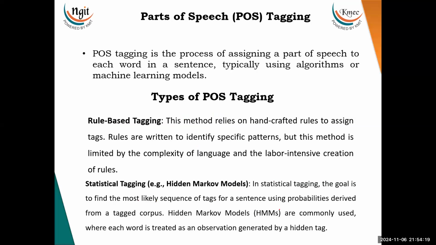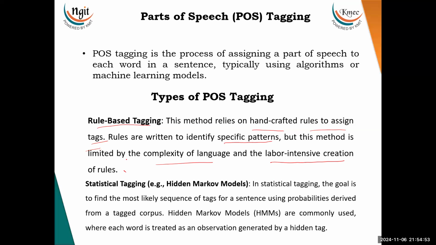Then we see POS tagging is the process of assigning a part of speech to each word in a sentence, typically using algorithms or machine learning models. Then we see the types of tagging available. The first one is rule-based tagging. What is rule-based tagging? This method relies on handcrafted rules to assign tags. Rules are written to identify specific patterns, but this method is limited by the complexity of language and the labor-intensive creation of rules.